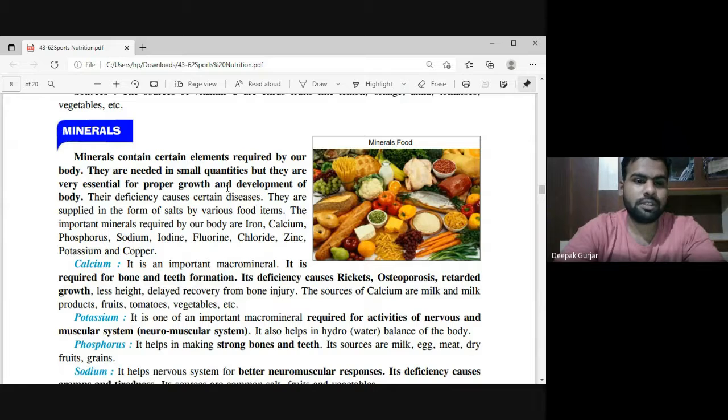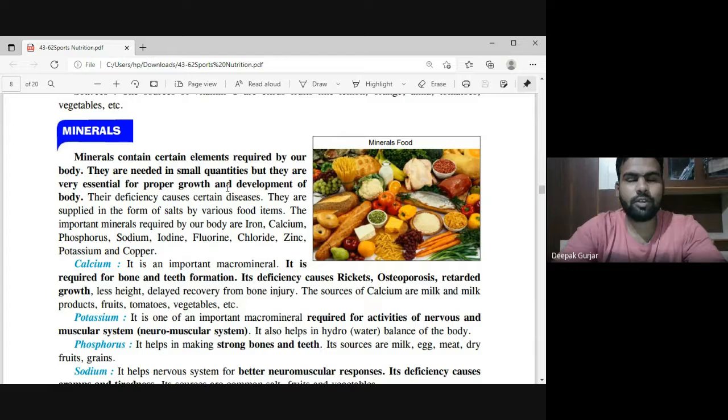Their deficiency causes certain diseases and they are supplied from salts of various food items. If I just give you some names, the important minerals are iron, calcium, phosphorus, sodium, iodine, fluoride, chloride, zinc, potassium, copper. So these are the names of some of the minerals.